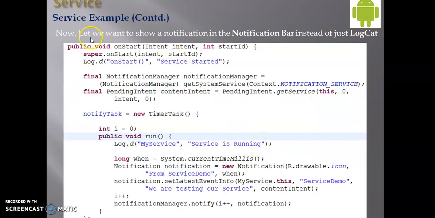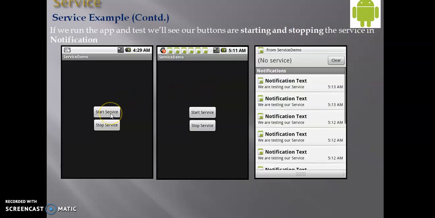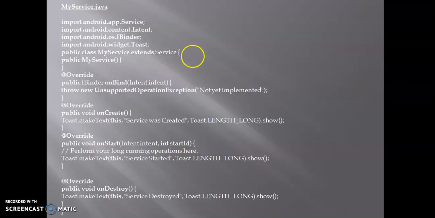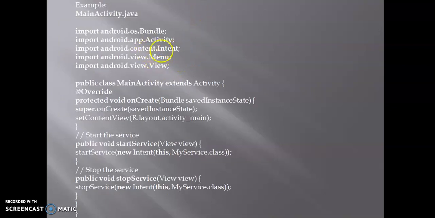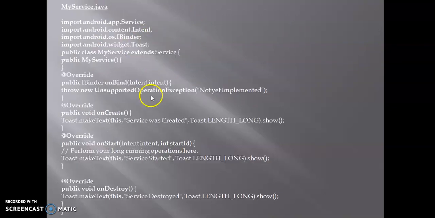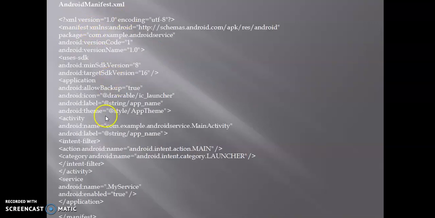Okay, now if you want to show a notification in the notification bar instead of just logcat, you can add the NotificationManager. Okay, so here you can see when I start the service, a notification is displayed. You can see from service demo, the notification text is displaying, and if we stop the service, that notification is removed from the notification bar. This is an example for a service, and this is the sample code for the project which I have done: the MainActivity.java file, then the MyService.java file, and the Android manifest file.